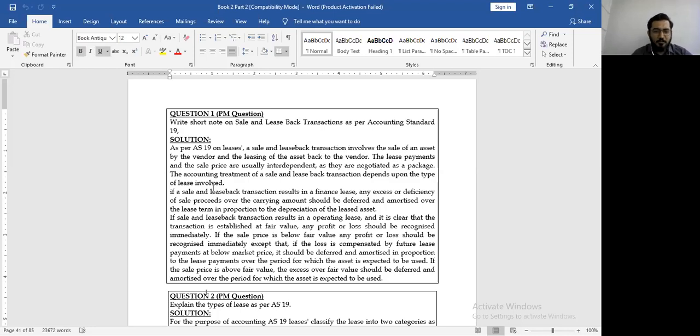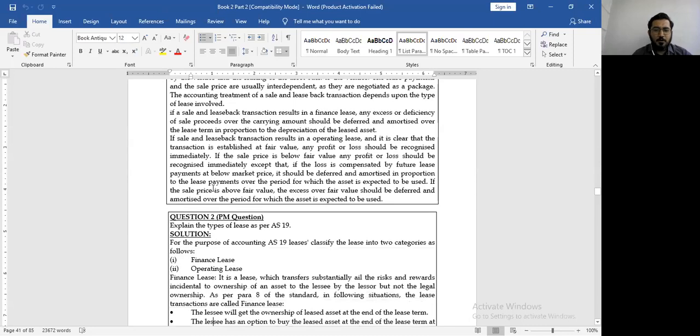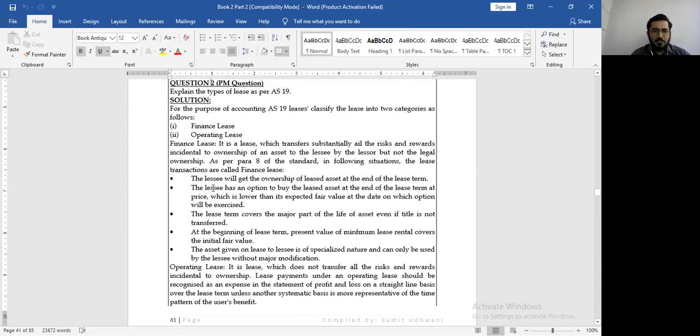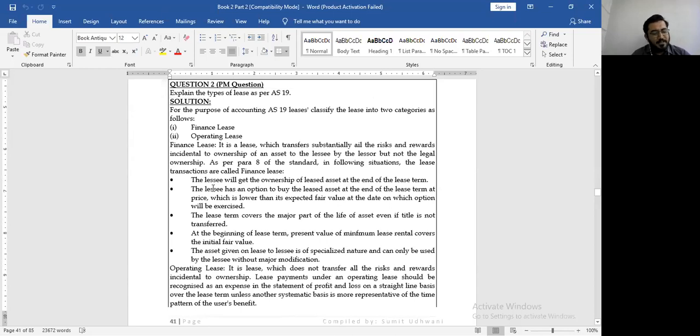Right, question number 1, we've already studied this kind of a question. Come to question number 2. Explain the types of leases. So there are 2 types of leases as per AS 19. One is your finance lease and the other one is your operating lease.